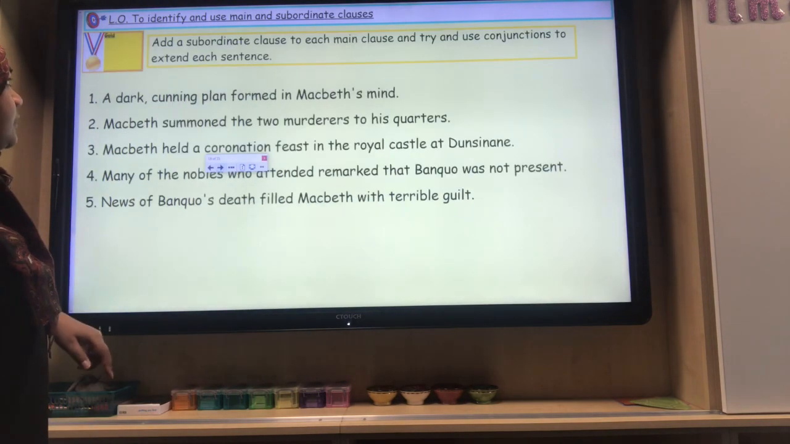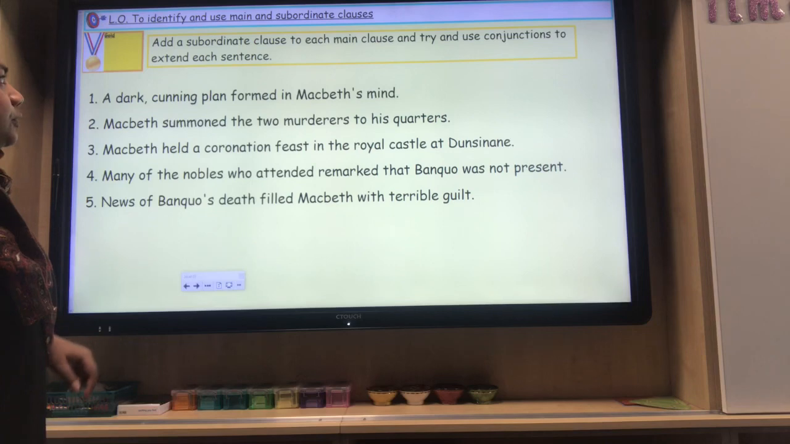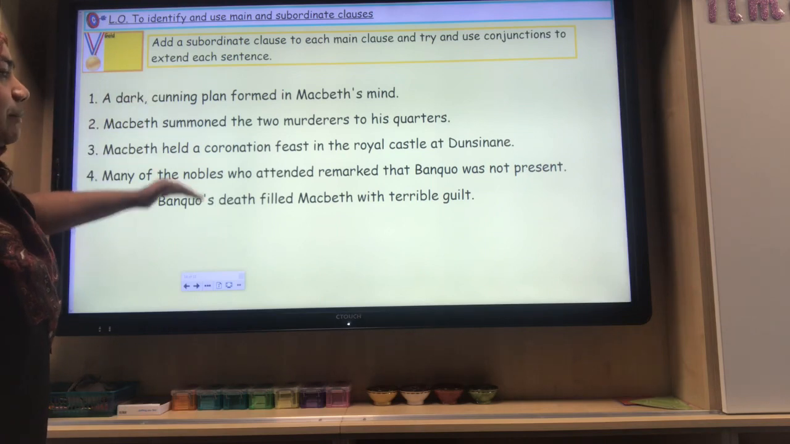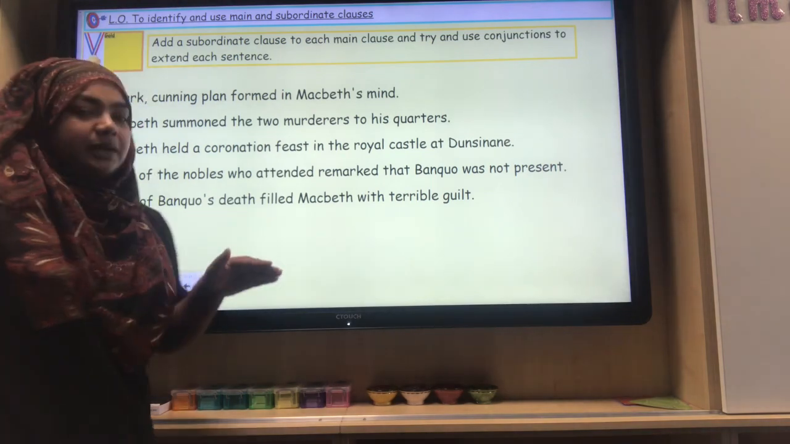And then gold is the following. Add a subordinate clause to each main clause and try to use conjunctions to extend each sentence. Here you've been given a main clause, so there are 5 different main clauses.